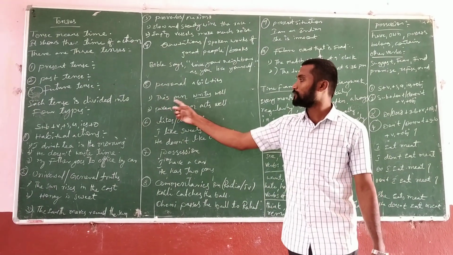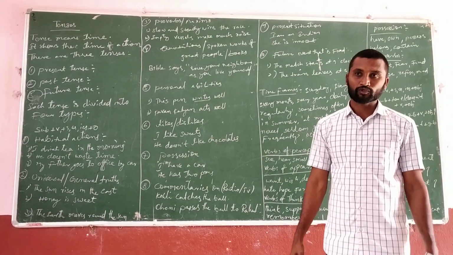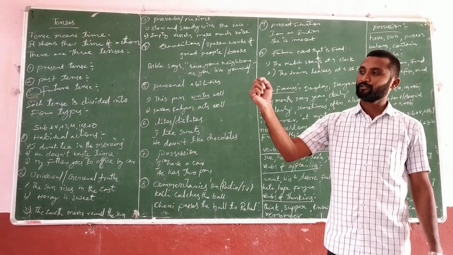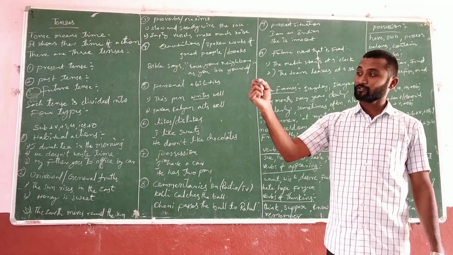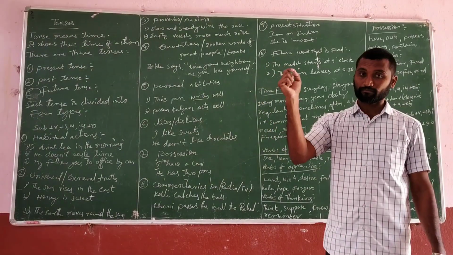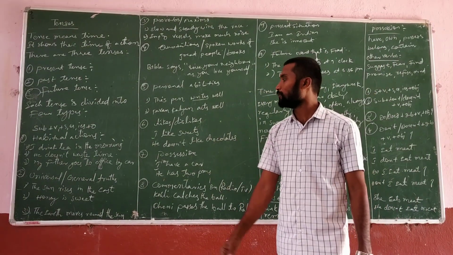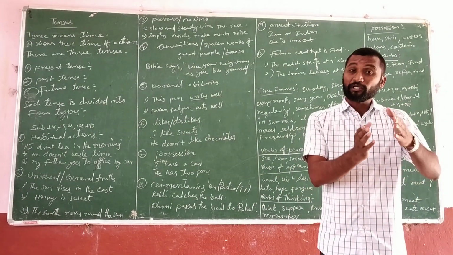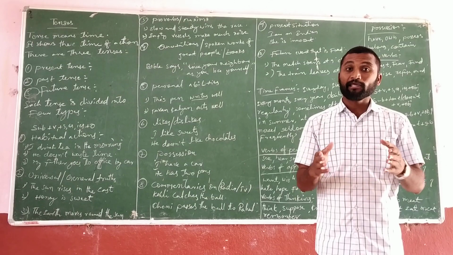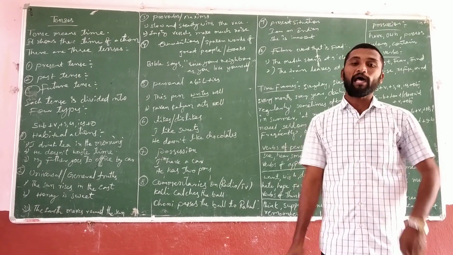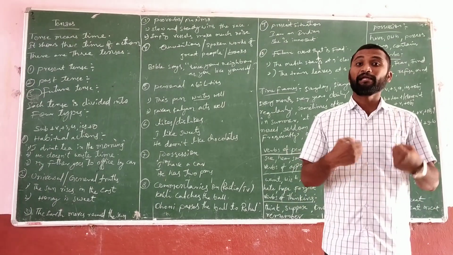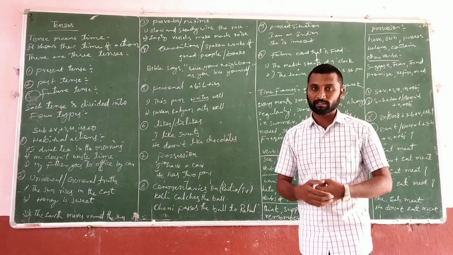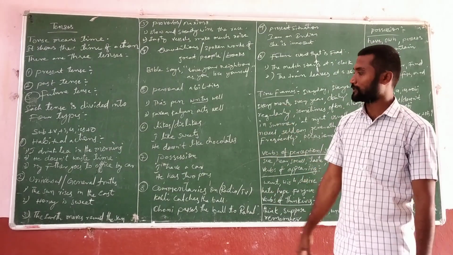For example, this pen writes well. If I am going to show my pen, I am saying that this pen writes well. So that is the ability of this pen. Second example, Pawan Kalyan acts well. The ability of Pawan Kalyan is he does very good acting. So he is excellent in acting. So we can express our possibilities and talents in the simple present tense.